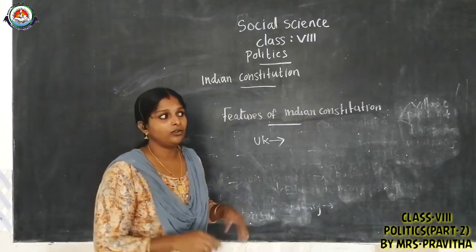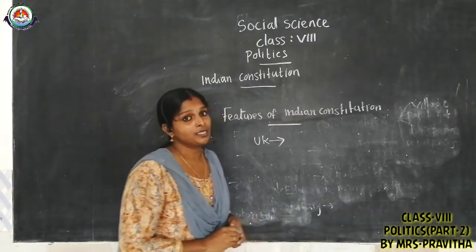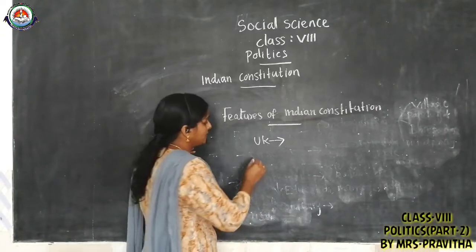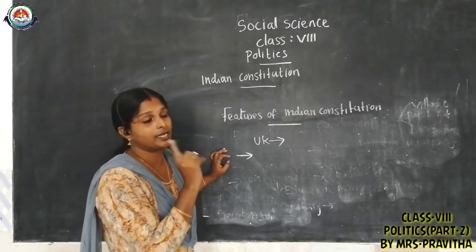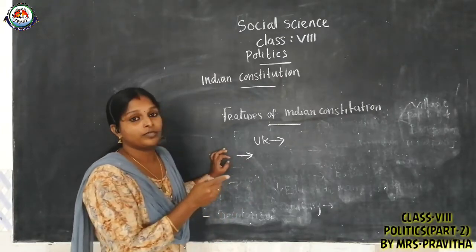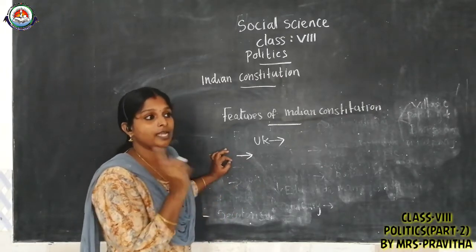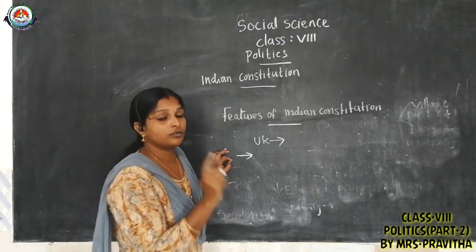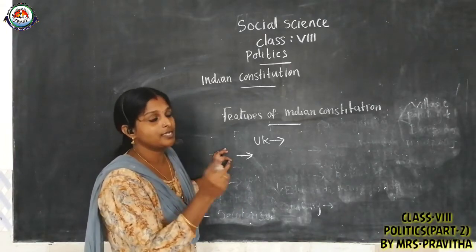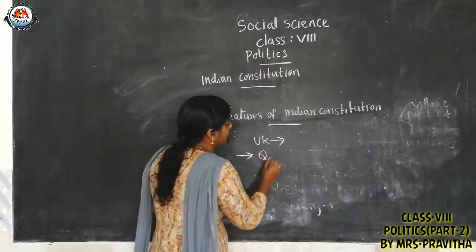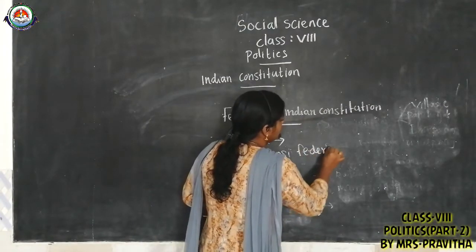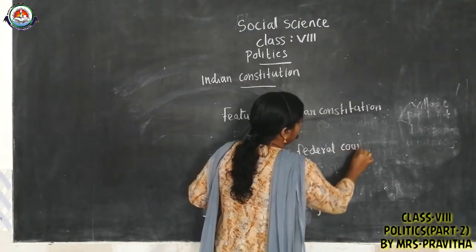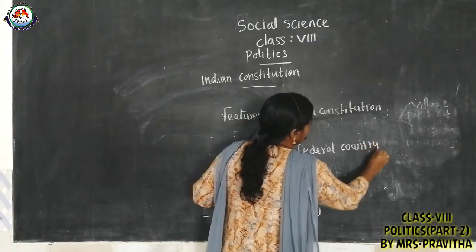Then what about India's case? In that sense only, central government is more powerful than state government, or the state government is subordinate to the central government. In that sense, India is a quasi-federal country, or India is quasi-federal in nature.